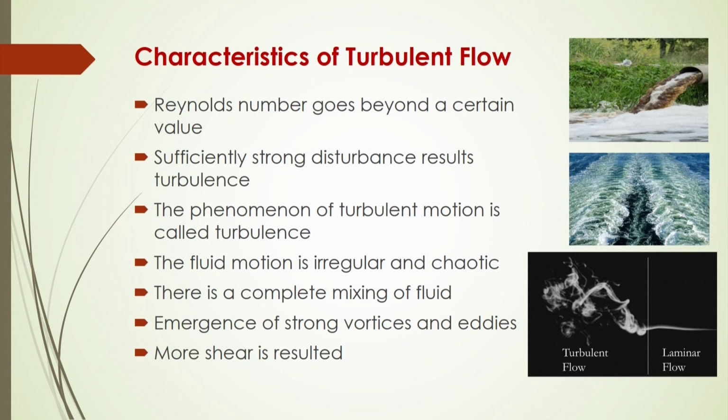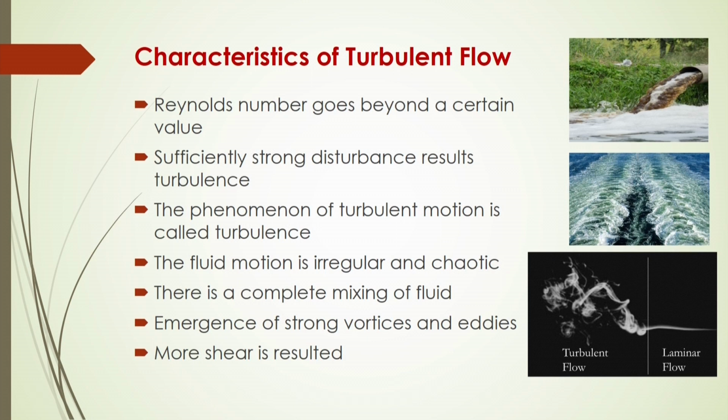If the Reynolds number is less than 2300 for circular pipe flow, we get laminar flow, and if the Reynolds number is greater than 4000, it is called turbulent flow. In turbulent flow, sufficiently strong turbulence results from high velocity, because of which the Reynolds number is high enough.